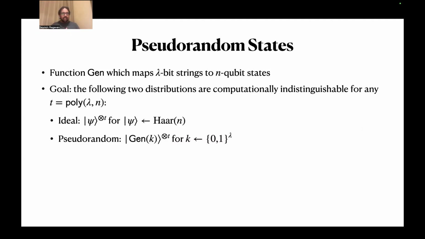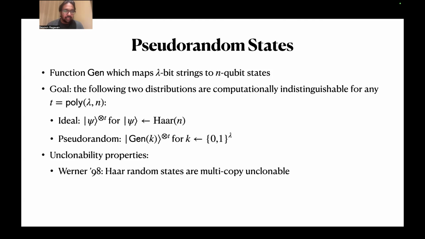So the ideal setting is where you take t identical copies of the same Haar-random pure state. And the pseudo-random case is where we take a random lambda bit string, put it through our pseudo-random state generator, get some pure state, and then give t identical copies of that. So we want these to be computationally indistinguishable.